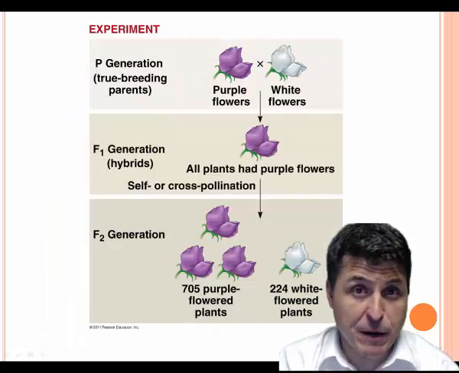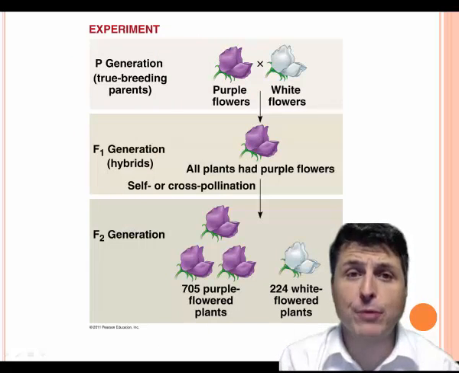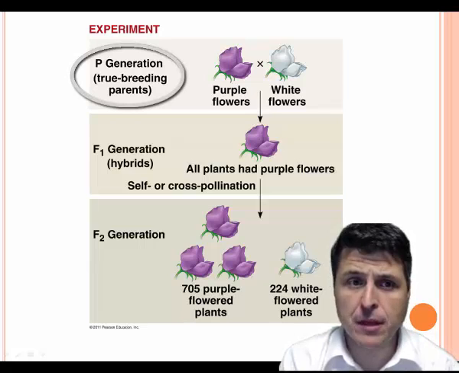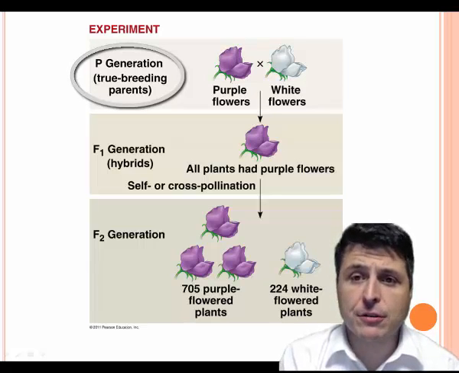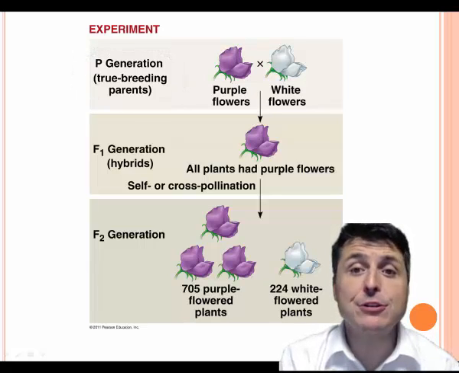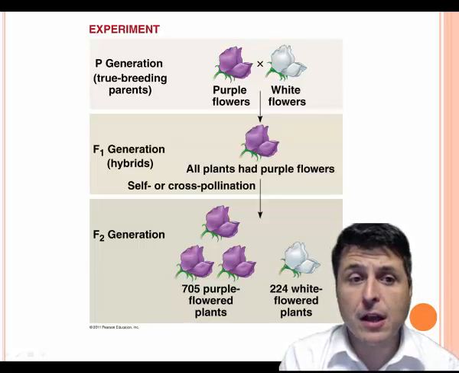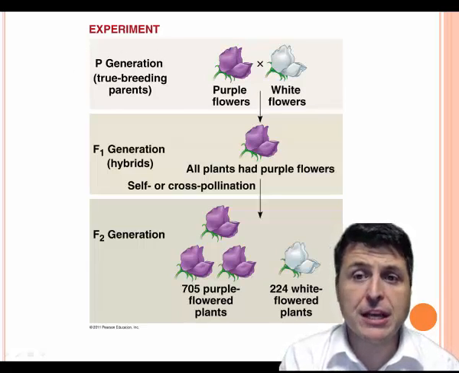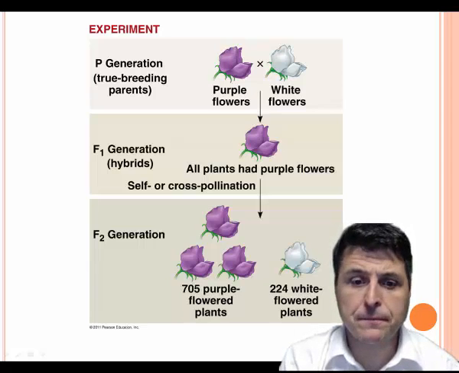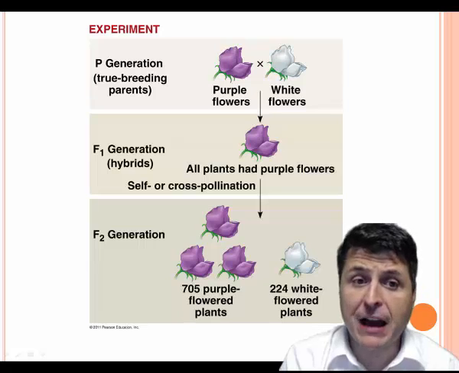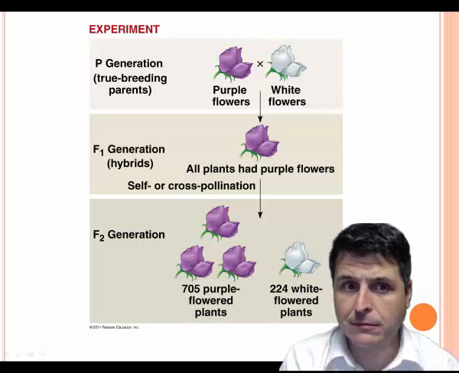In a typical experiment, Mendel would begin with a parental generation, also known as his P generation. This initial generation would consist of two contrasting true breeding varieties, where we would cross two purebred individuals in a process called hybridization. In this particular example, we'll be crossing a purebred purple flower with a purebred white flower.